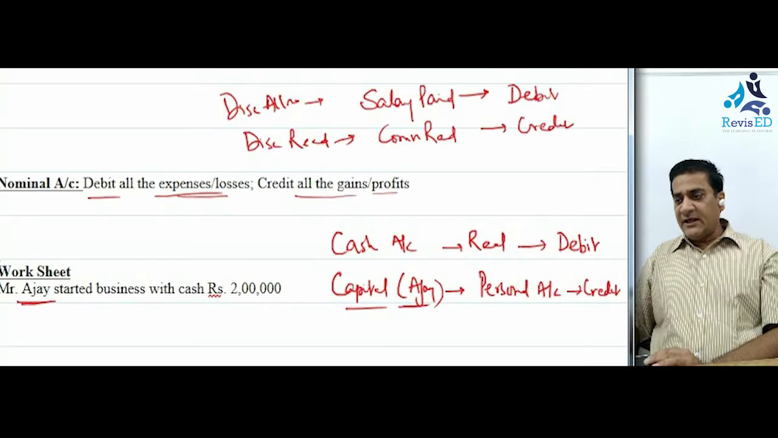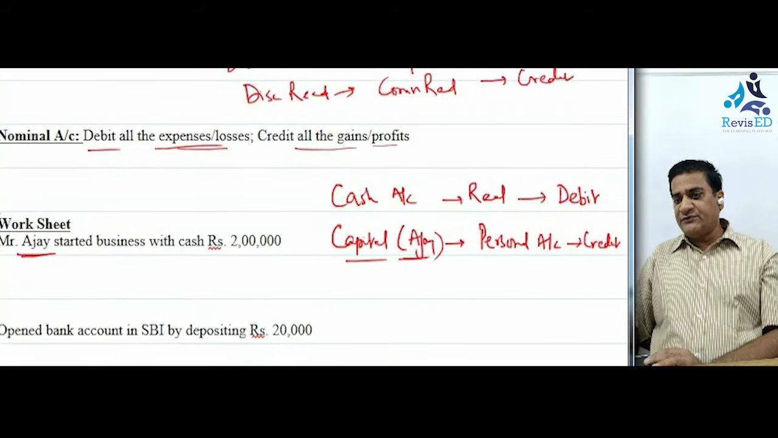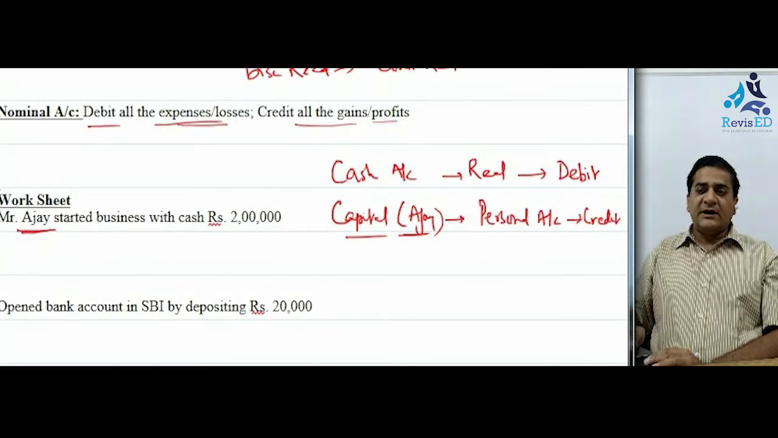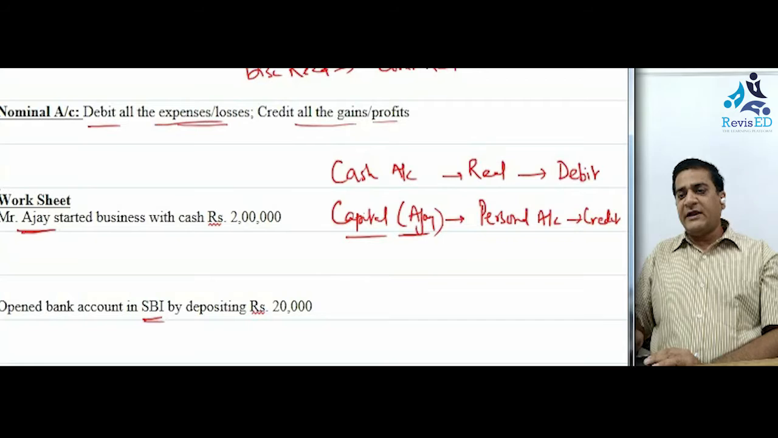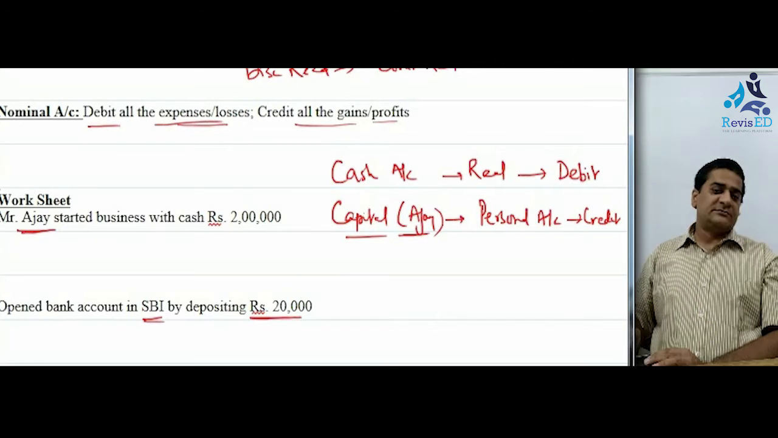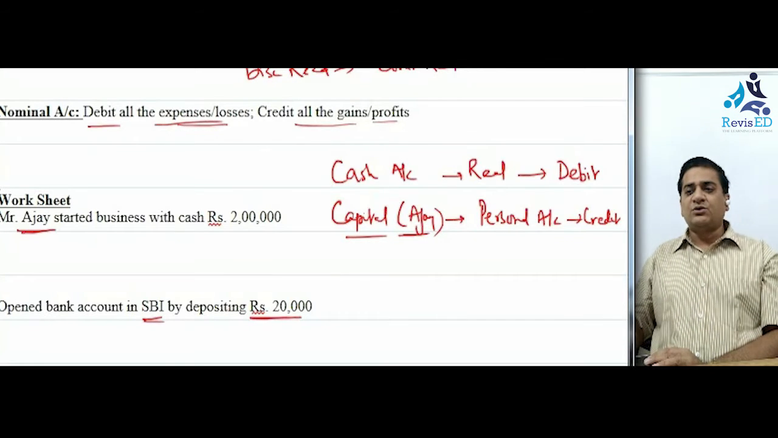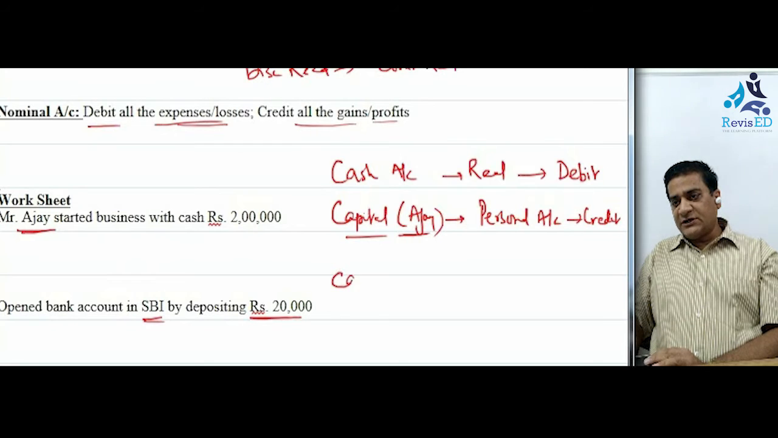Similarly, if we look at another transaction which says, we opened a bank account in the State Bank of India by depositing rupees 20,000. Again, what we need to do is find the two accounts involved here. What are the two accounts?